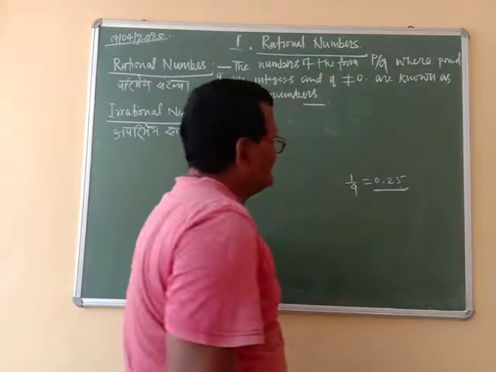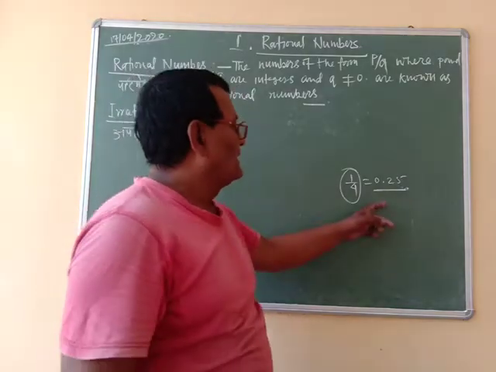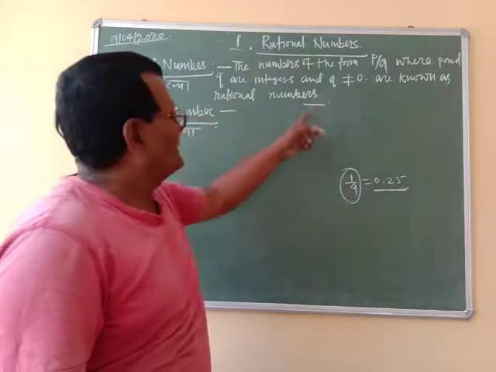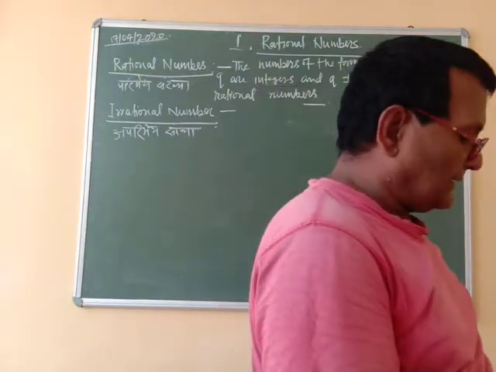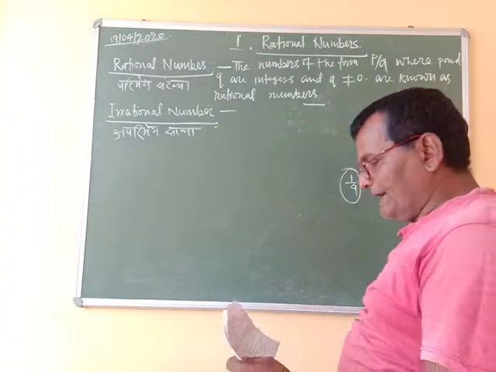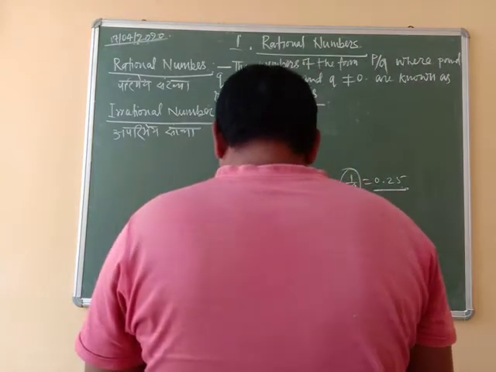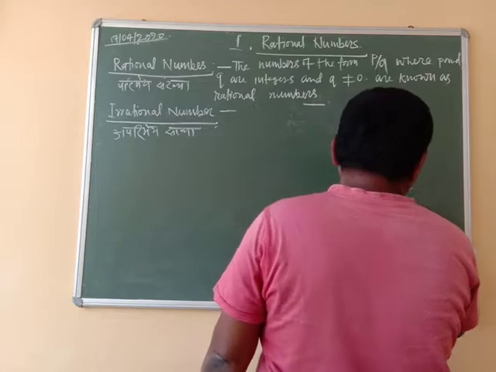Here the decimal expression of 1 by 4 comes to an end, so 1 by 4 is a rational number. An example of a non-terminating or repeating decimal is 0.333.